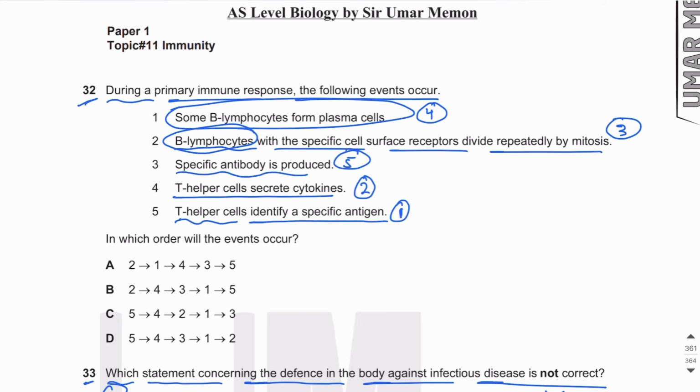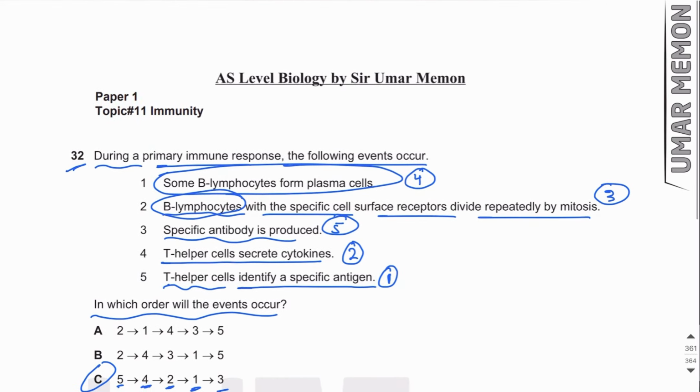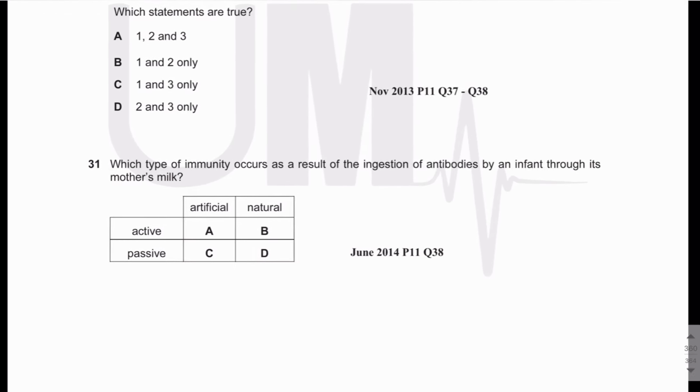So what is the sequence? 5, 4, 2, 1, and 3, right? The answer is C. So this is the order in which the events will occur. Let's move on to the next MCQ.